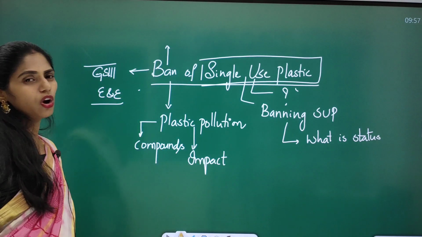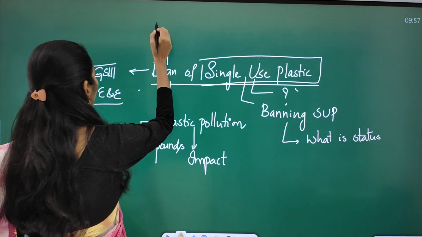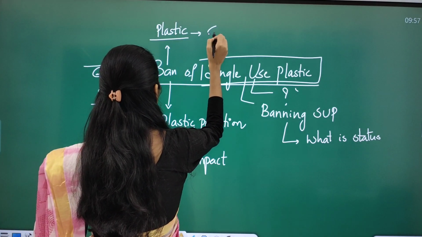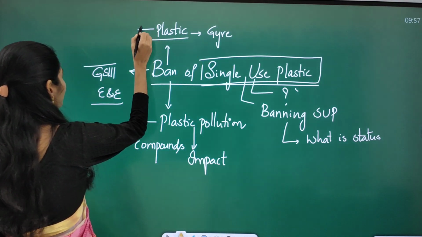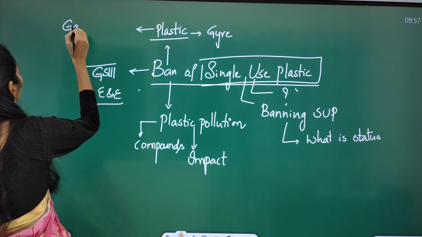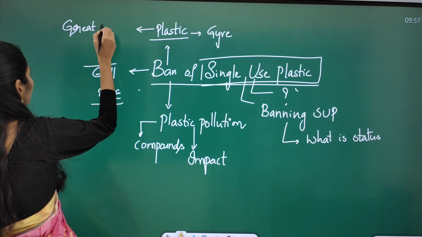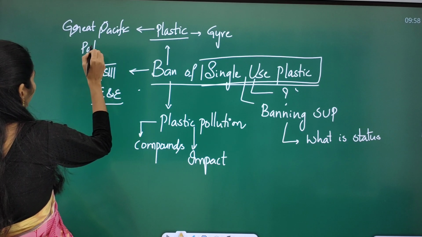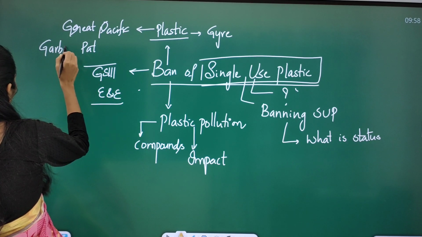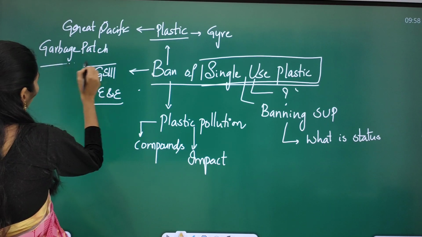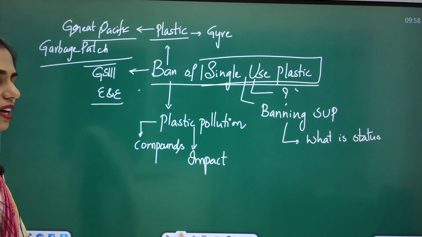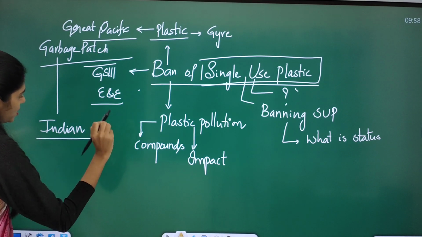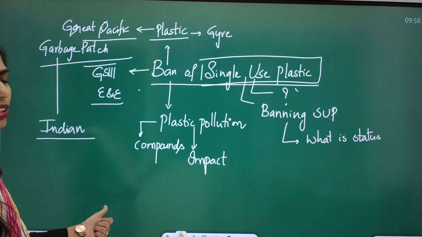You can also connect this topic with one major issue called plastic accumulation gyres, that is, the Great Pacific garbage patch. Not only in the Pacific region, even in the Indian Ocean we have this problem of a garbage patch which is formed by plastic.